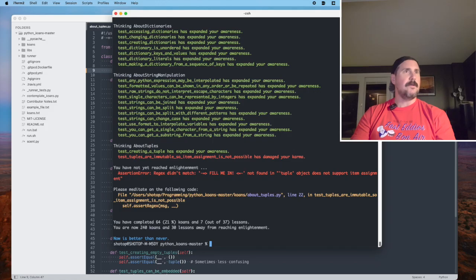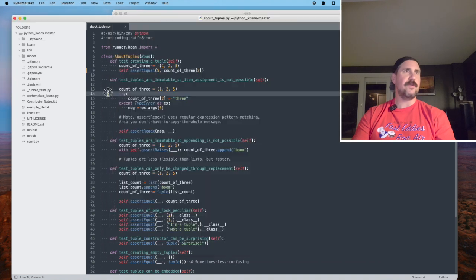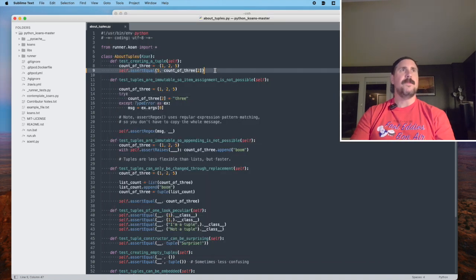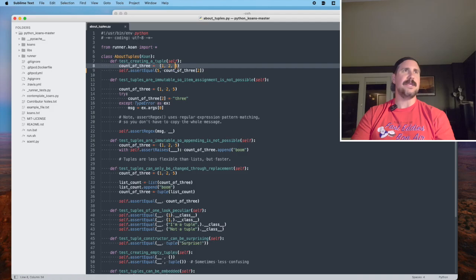All right, so that was correct. We are now looking at line 22, so we have moved further. So I was correct about that. The way that you pull an item out of a tuple, it appears, is with this syntax, and you pass it an index that says give me the item that is at this index. In this case, in the tuple by the name of count of 3, the item at the second index is 5.